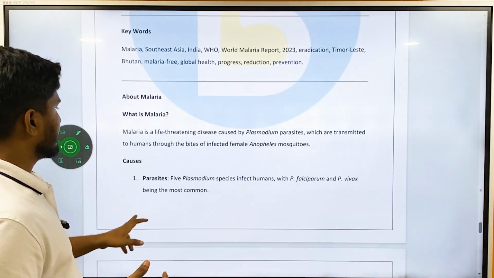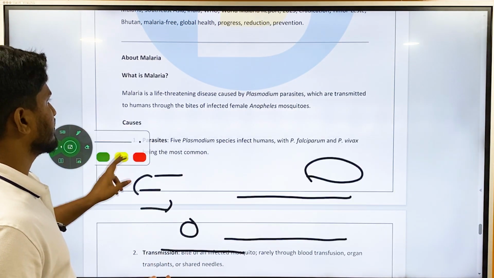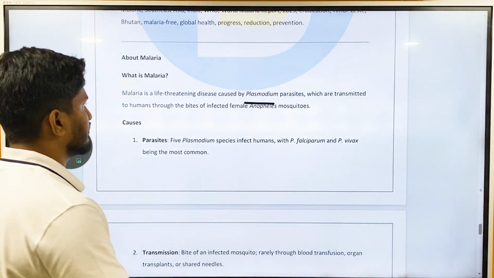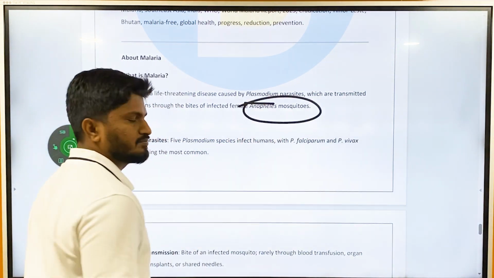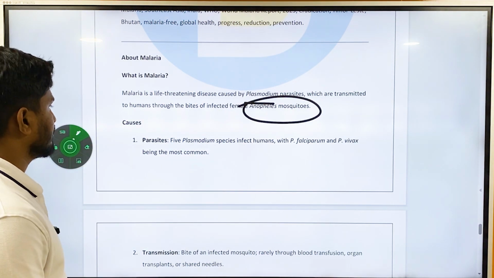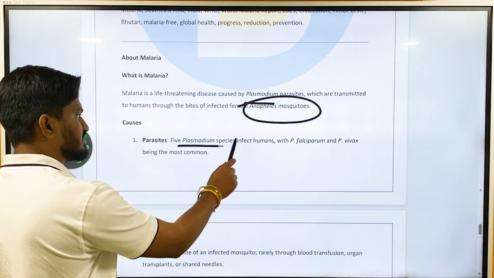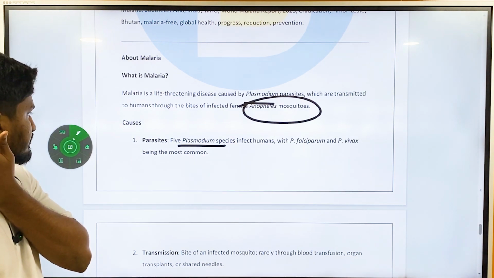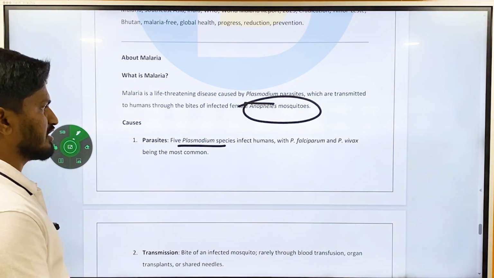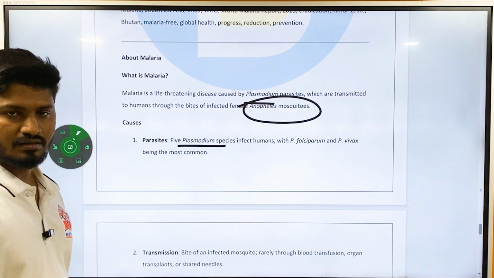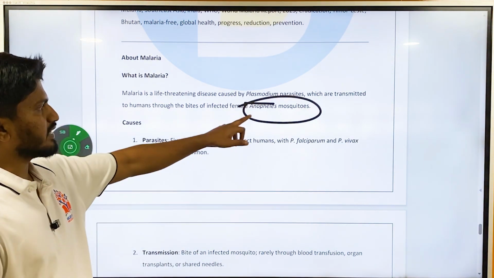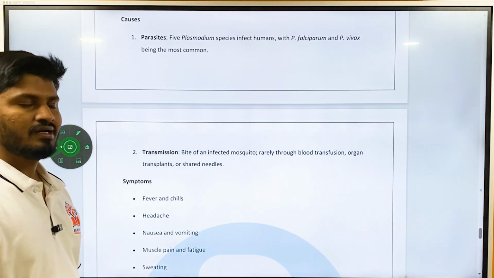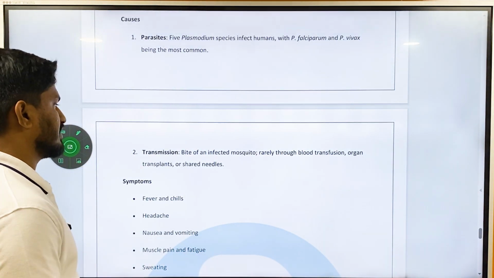Okay, so what is malaria? Malaria is a life-threatening disease caused by Plasmodium parasites, which are transmitted to humans through the bites of the Anopheles mosquito. Okay, female Anopheles mosquito. There are 5 Plasmodium species which infect humans, P. falciparum and P. vivax being the most common. These are the parasites which result in malaria, and this is the vector, that is Anopheles mosquitoes. Transmission is through the bite of an infected mosquito, and sometimes rarely through blood transmission, organ transfers, etc.